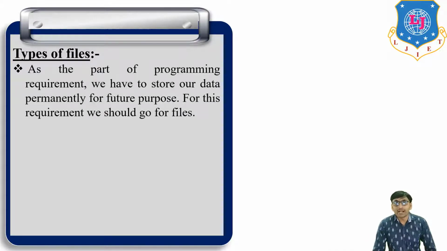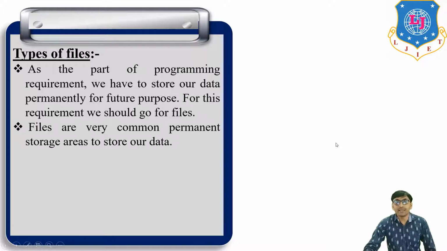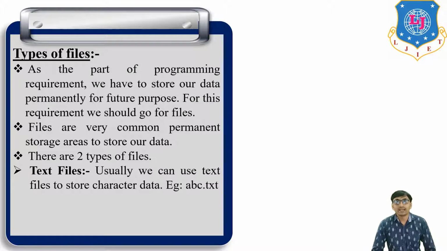As part of programming requirements, we have to store our data permanently for future purposes. For this requirement, we should go for files. Files are a very common permanent storage area to store our data. There are two types of file. First, text file. Usually we use text files to store character data.